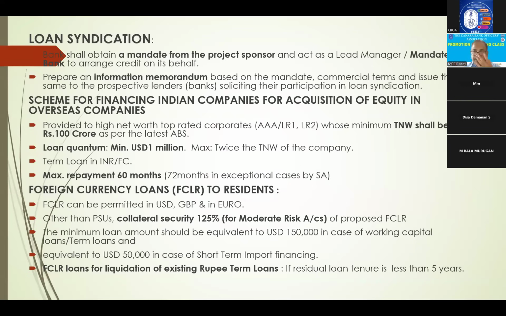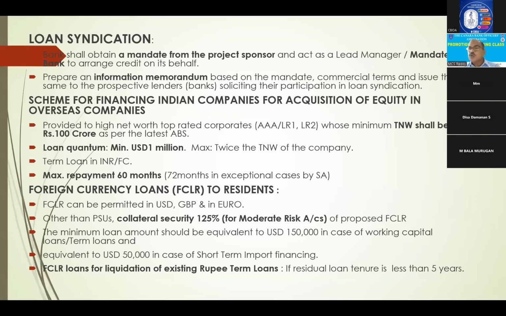So the customer will come and request one bank. It is called the mandated bank. And this bank will prepare full information about the customer based on financials submitted by the customer, project report or financials submitted by the customer. That is called information memorandum. This information memorandum will be circulated among intending bankers, given to other bankers.